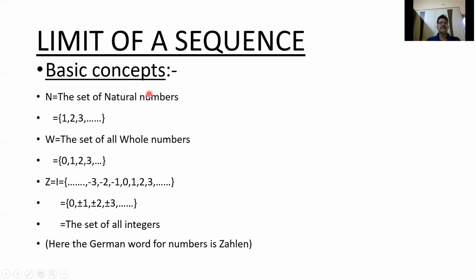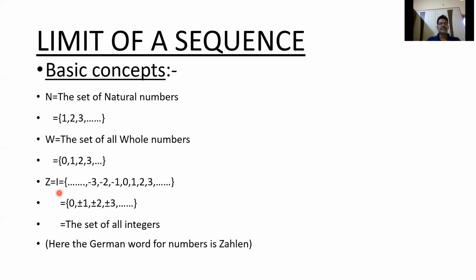So before going to define limit of a sequence, first we need to know some basic concepts on numbers. First, N denotes the set of natural numbers. We know that 1, 2, 3, 4 and so on is called the set of natural numbers. And W denotes the set of whole numbers: 0, 1, 2, 3 and so on.